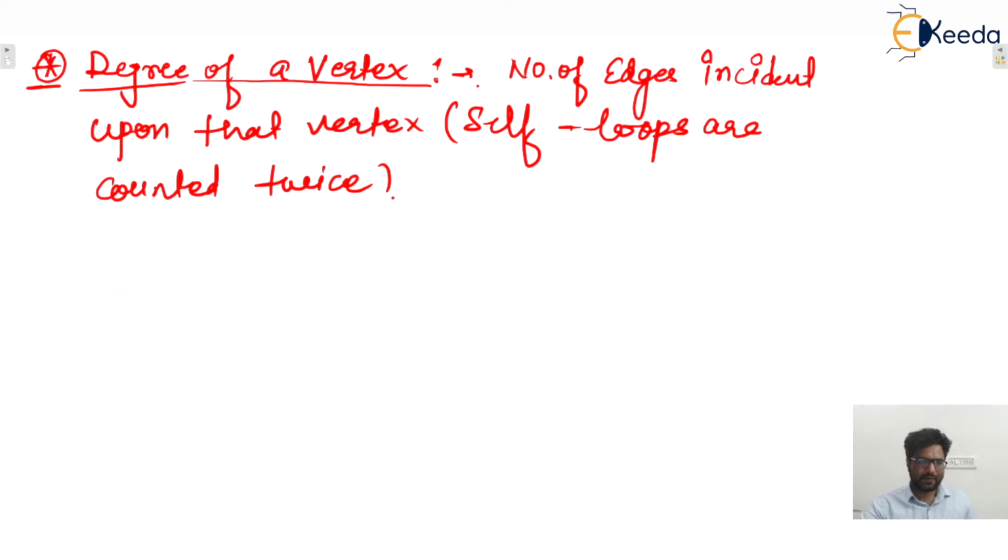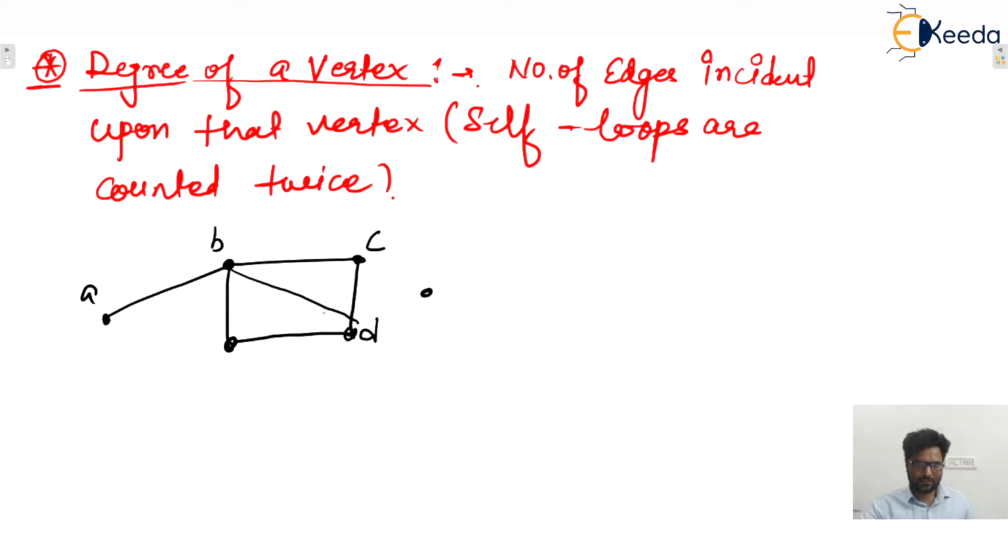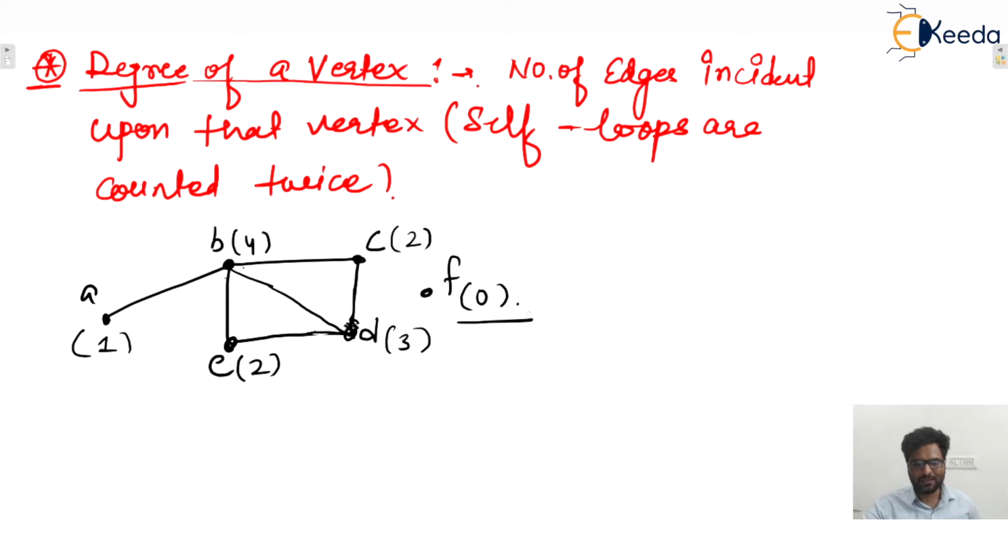Let us consider one graph. Let's say this is the given graph, with vertices A, B, C, then D, then E, and this is vertex F. So degree of A is 1, degree of B is 4, degree of C is 2, degree of D is 3, degree of E is 2, and degree of F is 0, isn't it?